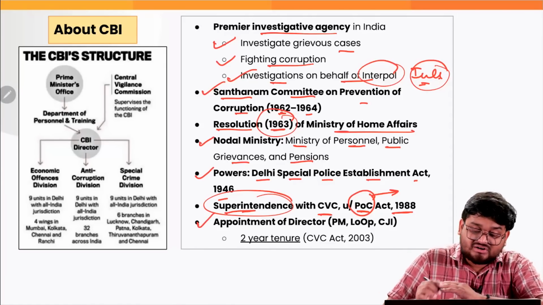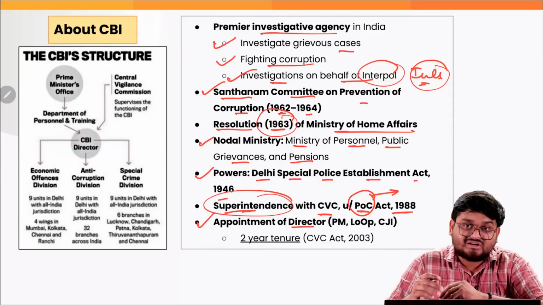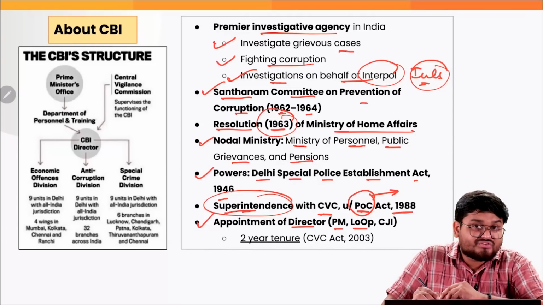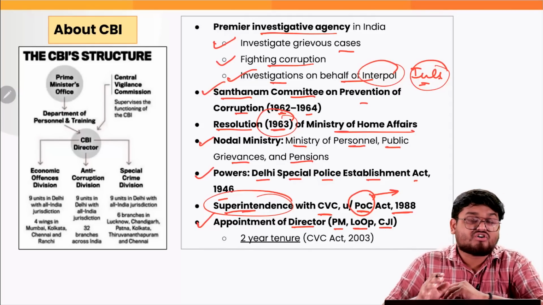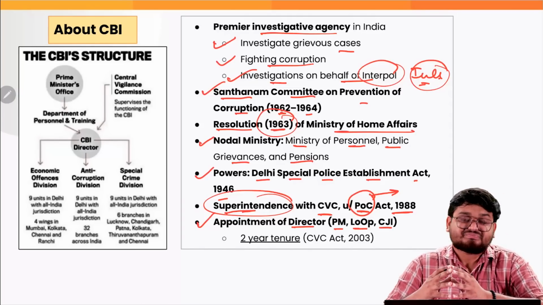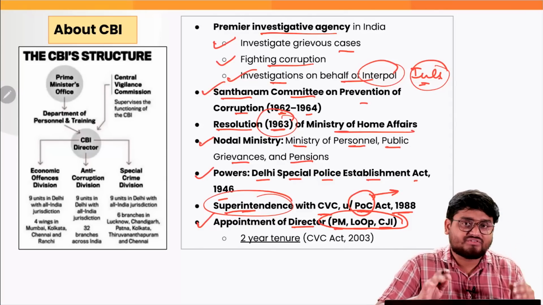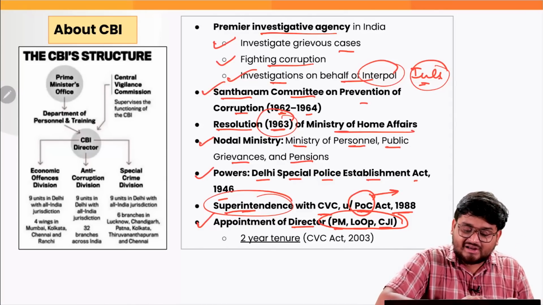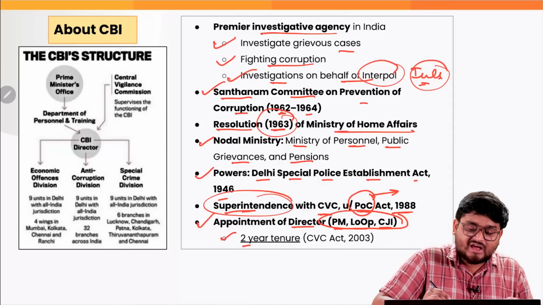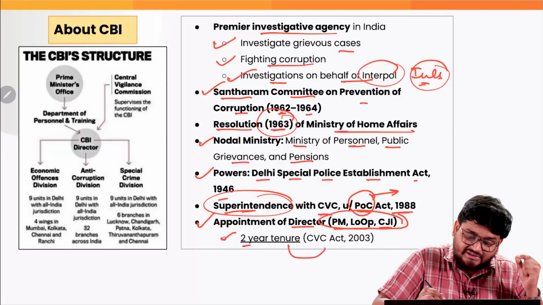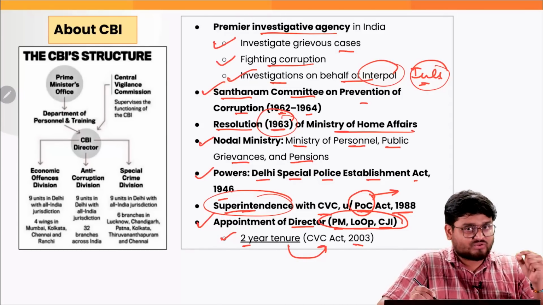The appointment of the director is done by the Prime Minister, the Leader of Opposition, and the Chief Justice of India, where these three people are involved in appointing the director of the CBI, correct? And this director has a 2-year tenure, governed by the CVC Act of 2003.